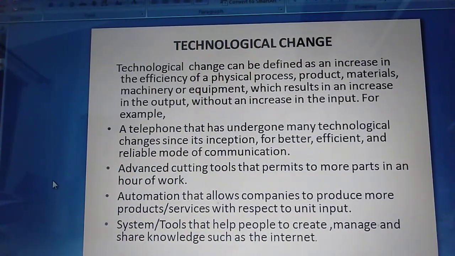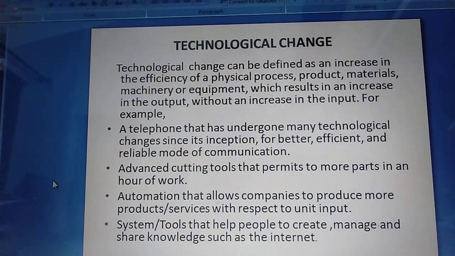For example, a telephone that has undergone many technological changes since its inception for a better, efficient and reliable mode of communication. Okay, as you have experienced this, advanced cutting tools that permit more parts in an hour of work. Also, conventional machines to special machines like CNC machines and all.